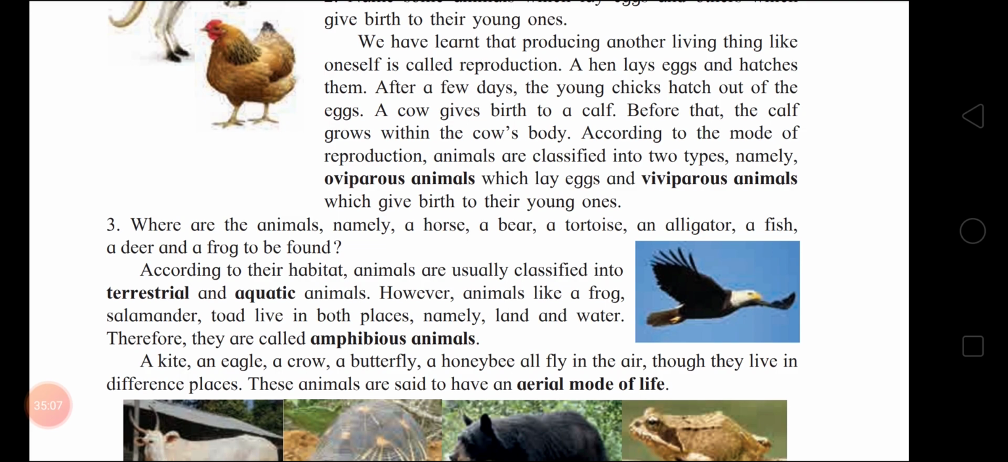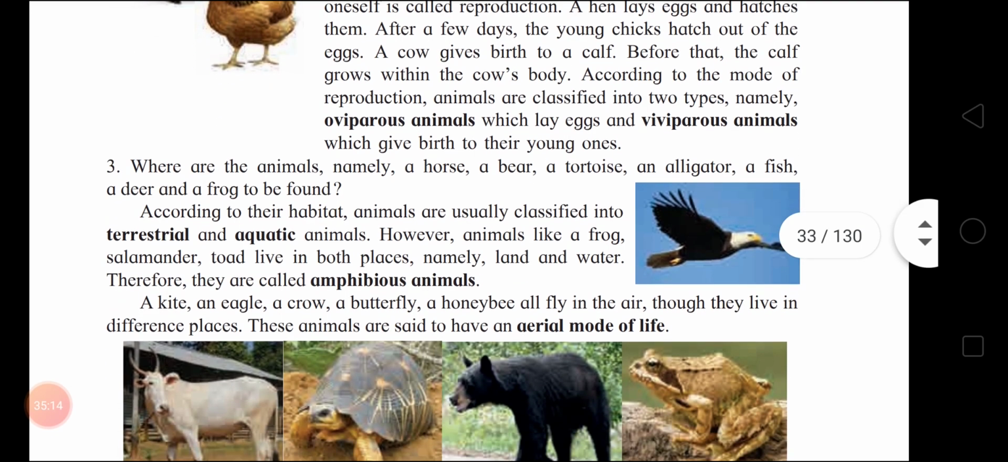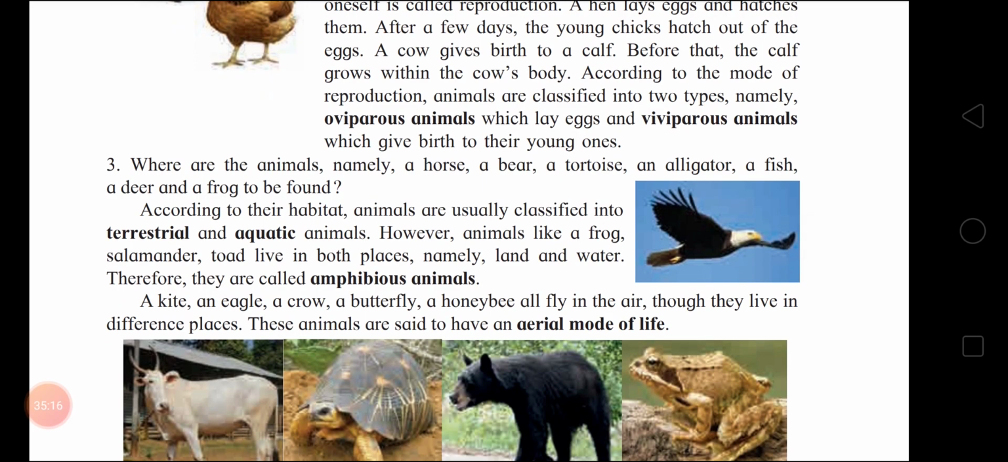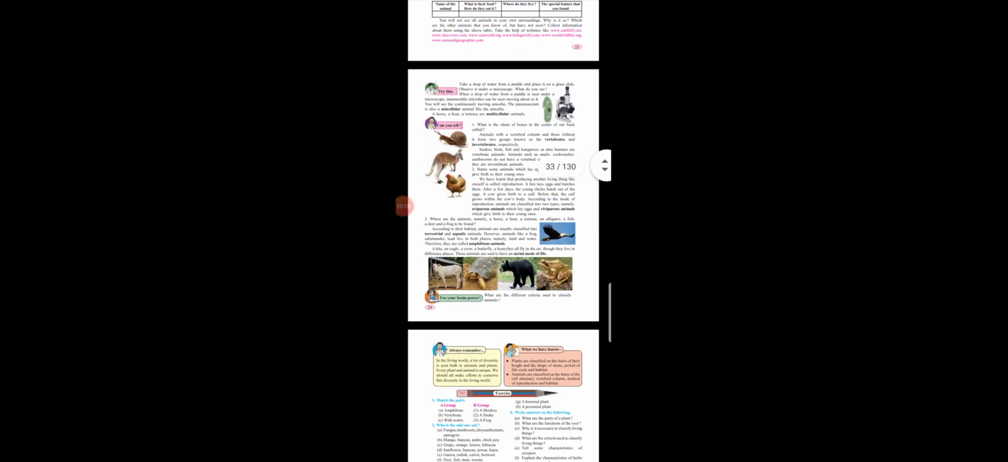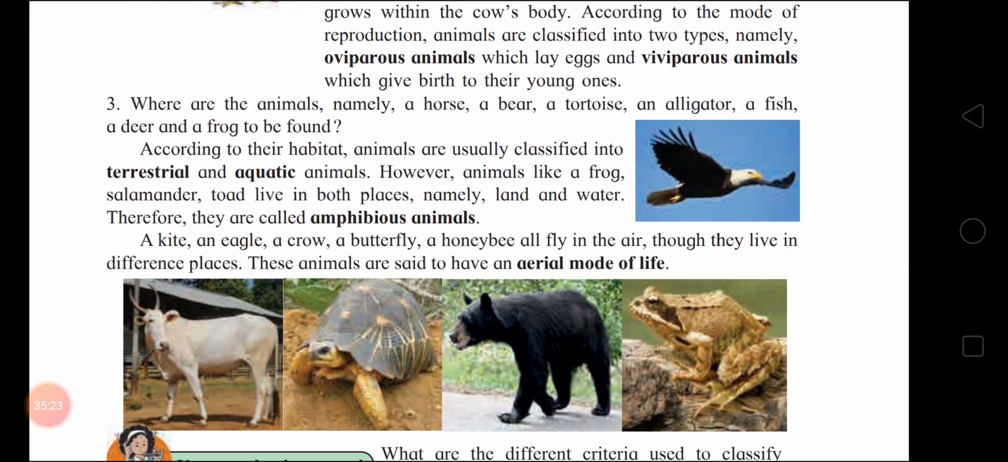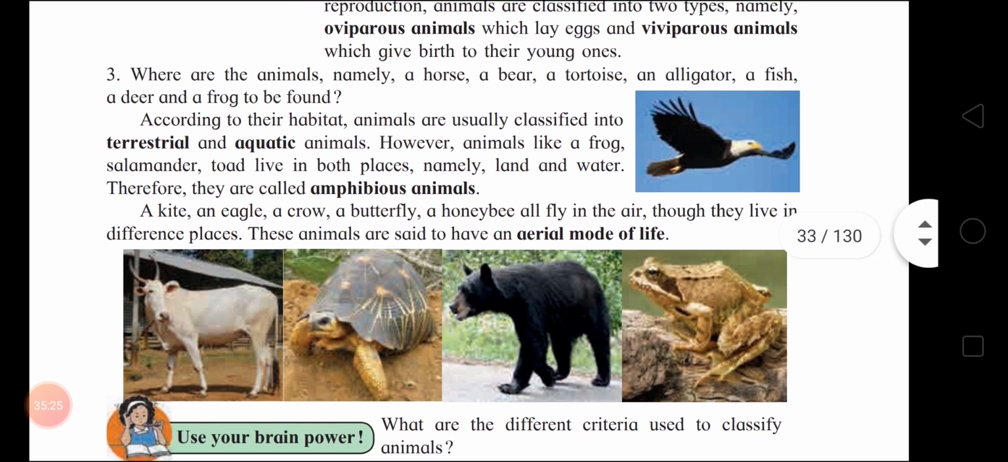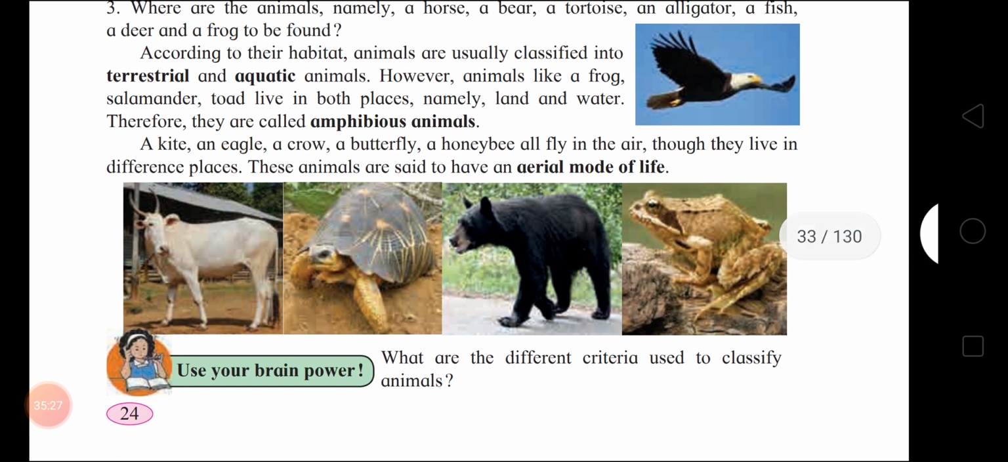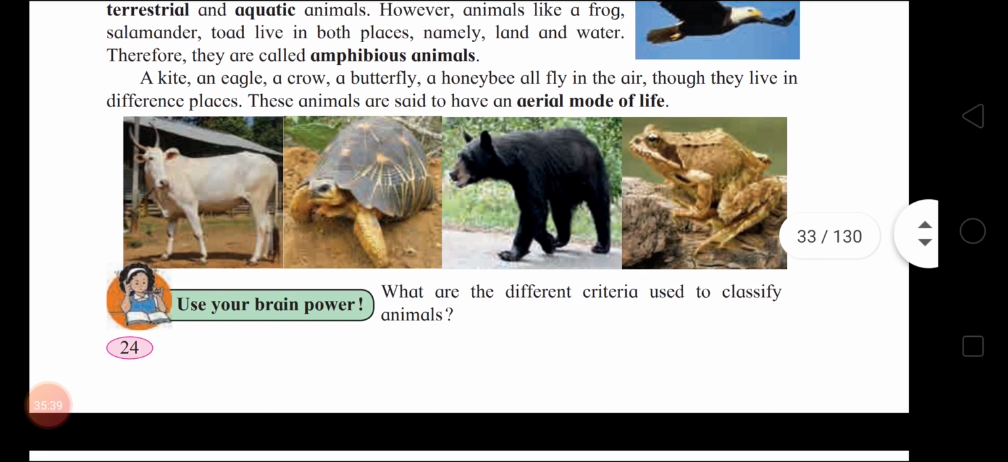Okay. Animals who live on the land are called terrestrial animals, and animals who live in water are called aquatic animals. Okay, children. A kite, an eagle, a crow, a butterfly, a honeybee all fly in the air. Though they live in different places, these animals are said to have an aerial mode of life.